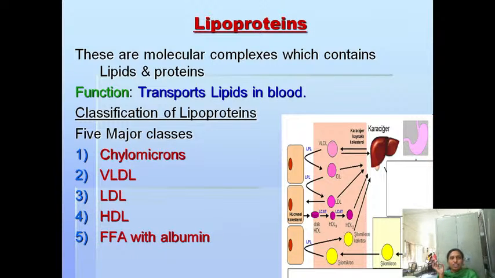You just remember, lipoproteins means lipids in combination with protein, and they help in the transport of the lipids. The different types, according to their density, are chylomicrons, very low density lipoproteins (VLDL), LDL, low density lipoproteins, HDL, high density lipoproteins, and free fatty acids with albumin.